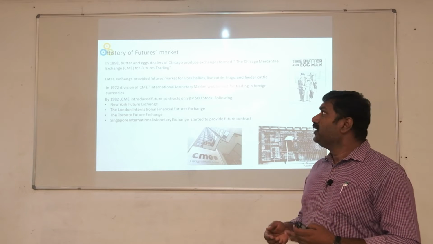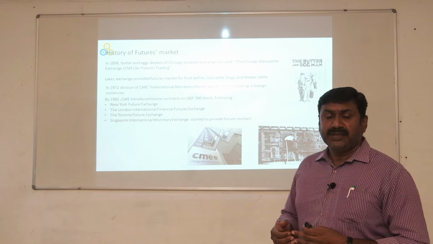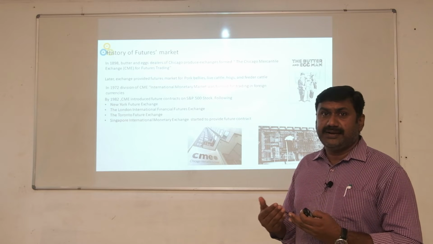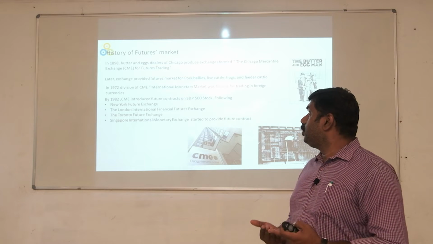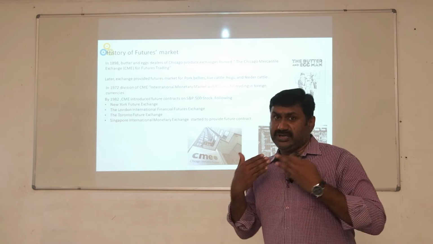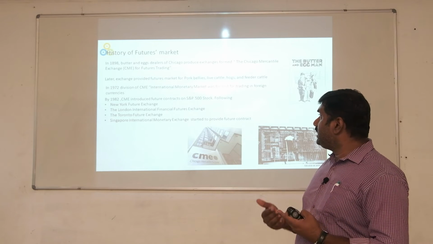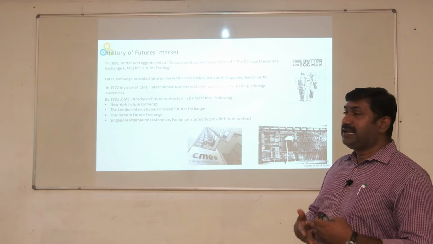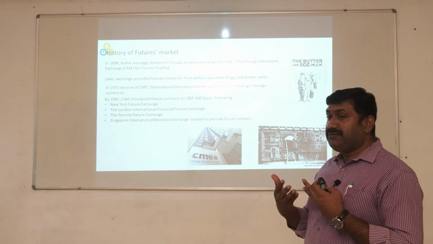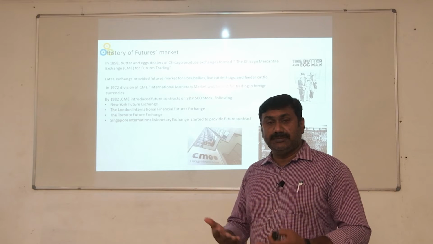The dealers of butter and eggs were exchanging their contracts in the Chicago Mercantile Exchange, which was only on futures trading. Later it expanded to other products like pork, live cattle, hogs, feeder cattle; all those products have been exchanged.